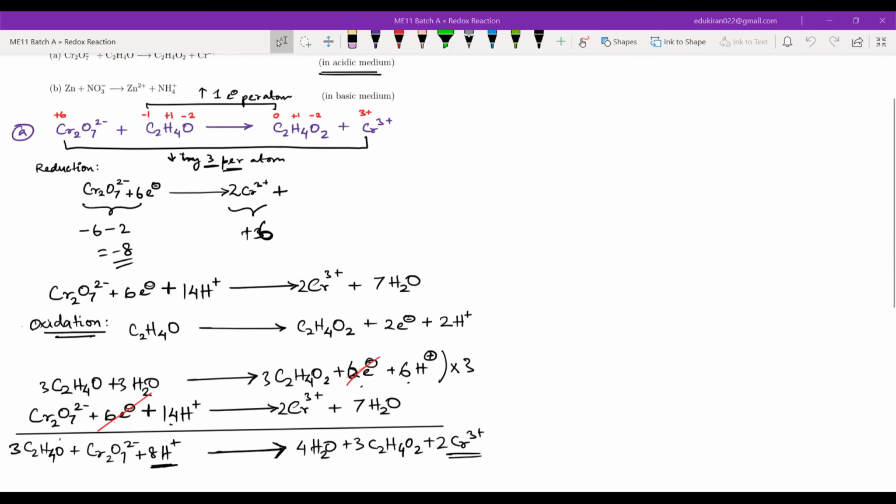P block is a bit big, and hydrocarbons are a bit big. S block is small, equilibrium is big, so we have 3 big chapters. I think we can complete that.